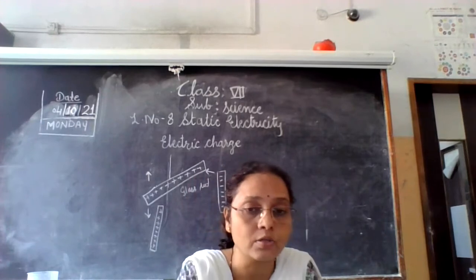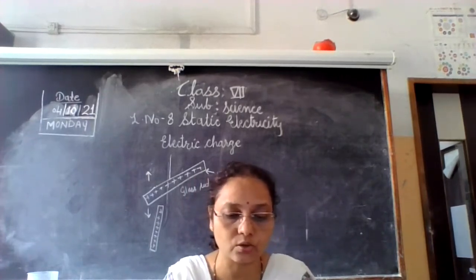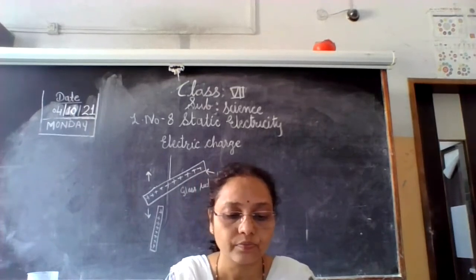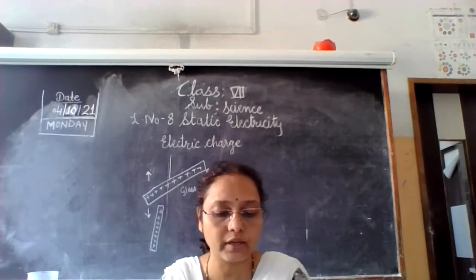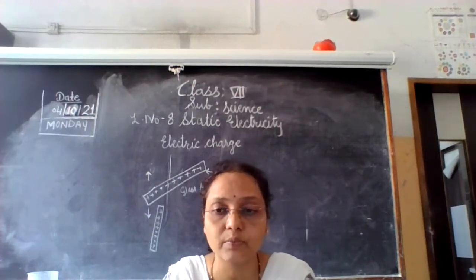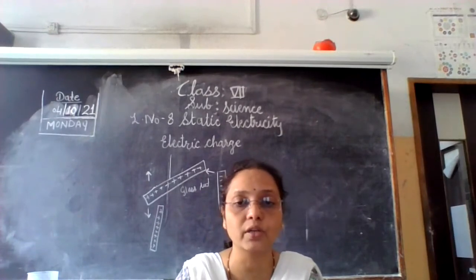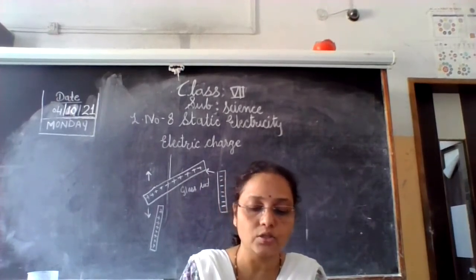So this is about electric charge and electric objects. Repeat this activity, you follow. Then electric charge, we learn in this lesson, is positive and negative. So positive, negative, they should be neutral.